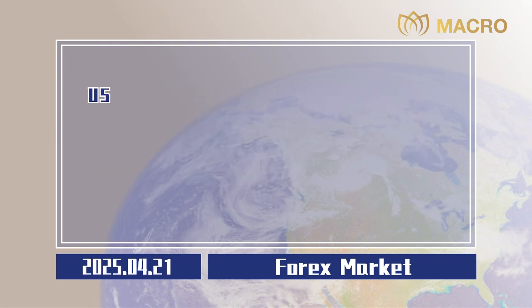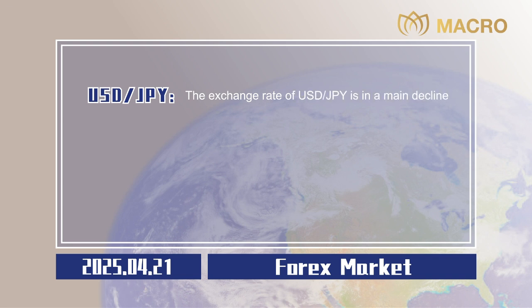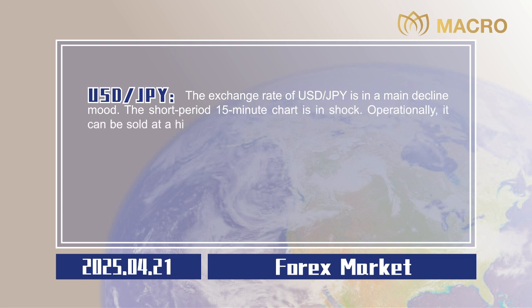0.0020. US dollar to Japanese yen. The exchange rate of US dollar to Japanese yen is in a mainly declining mood. The short-term 15-minute chart is in shock. Operationally, it can be sold at a high price and bought at a low price in the interval of 140.60 to 140.98.